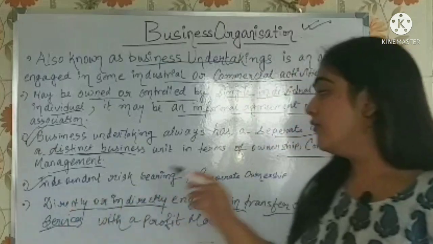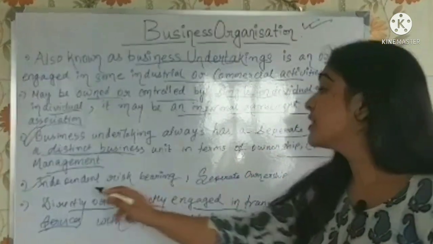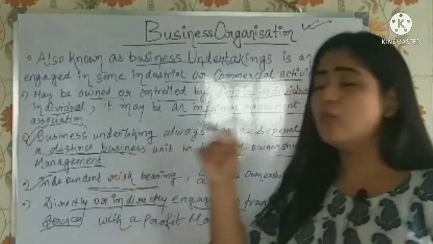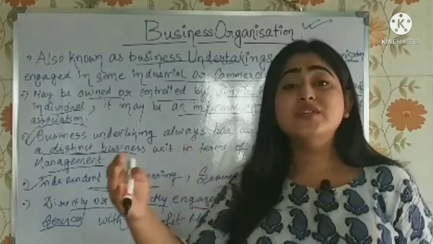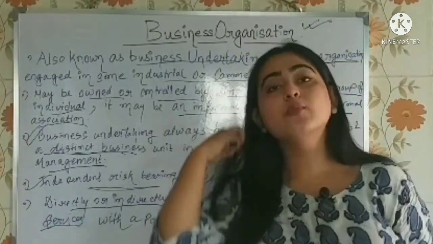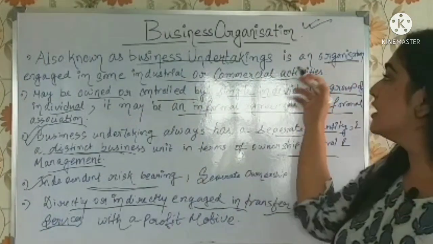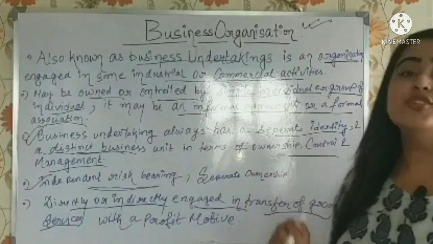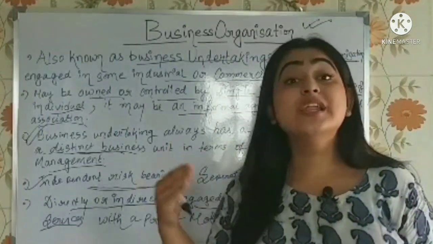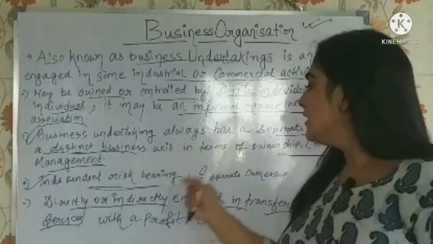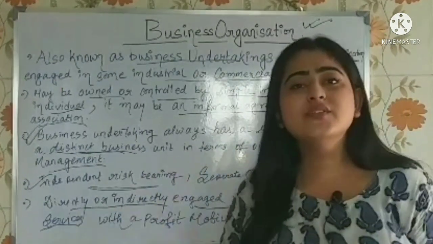Now, what we are saying is independent risk bearing. Very important point. What is this? Whenever we discuss economic or commercial activities, we say a business organization performs industrial or commercial activities. Now, why are we saying risk bearing?